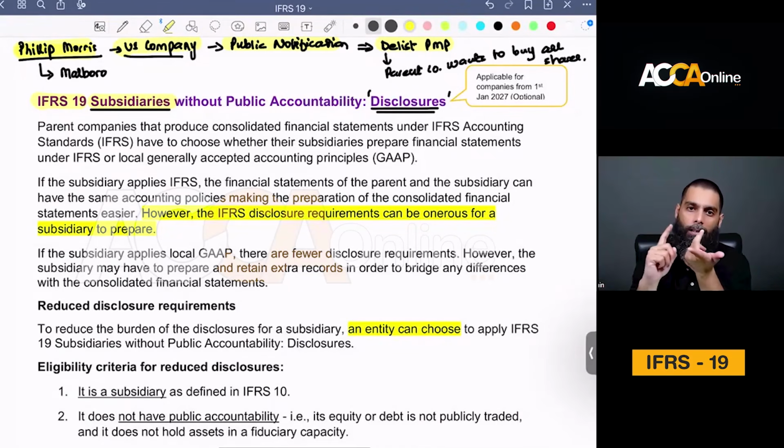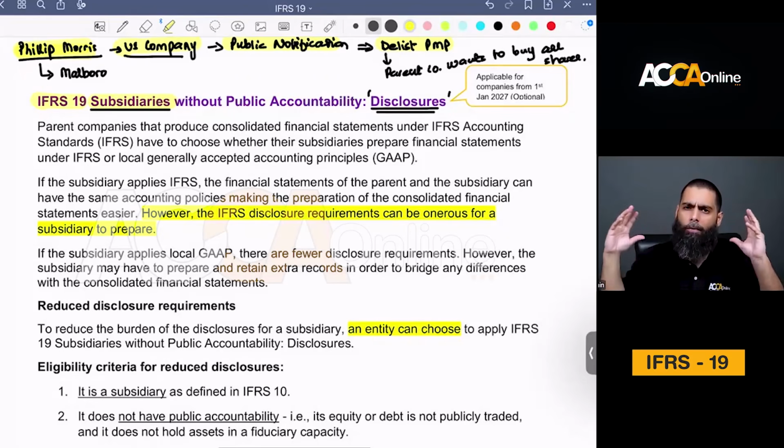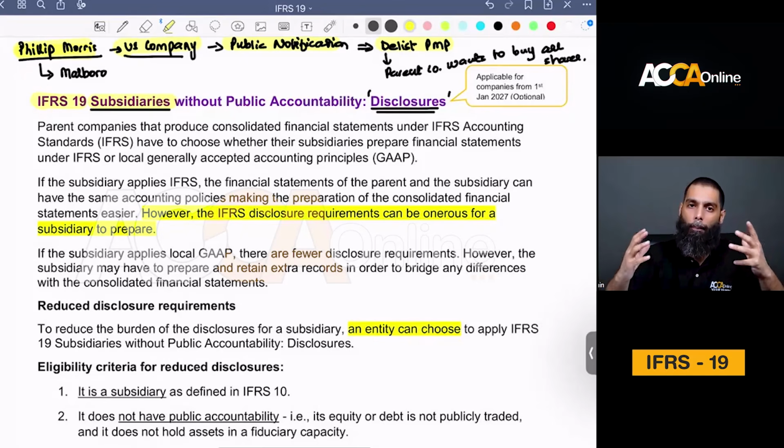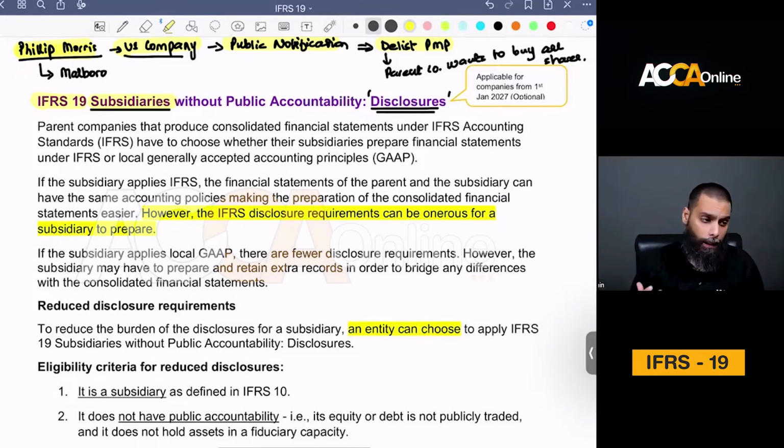You should have this. A lot of hassle and regulation goes around when you are a company with public accountability. Plus, if you are a publicly listed company, although it can have benefits, because you can raise finance, you have to provide financial statements in detail. So you have to go through each IAS and IFRS disclosure as required by IFRS. So you have to go for detailed disclosures.